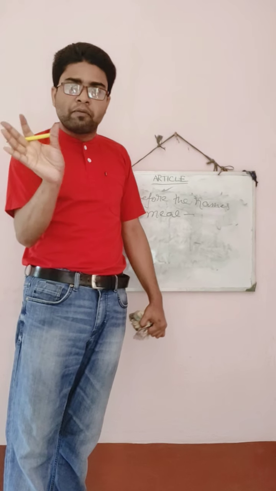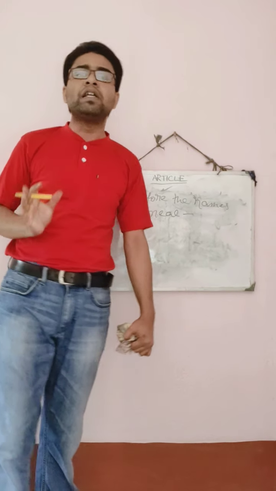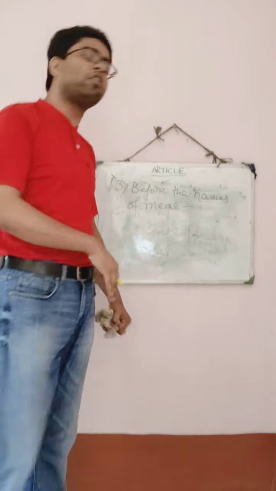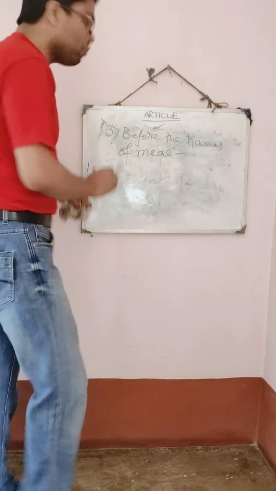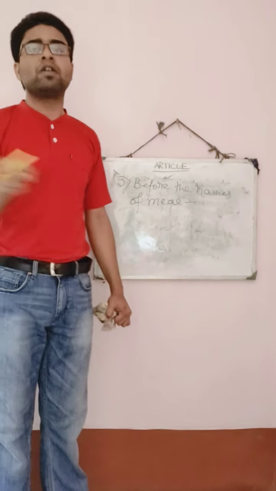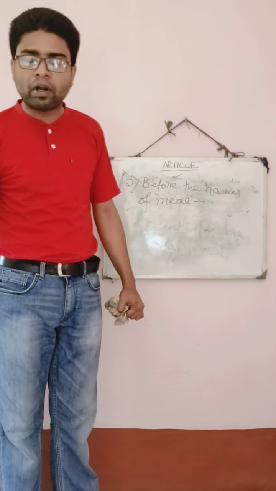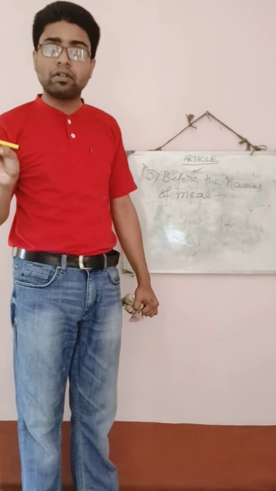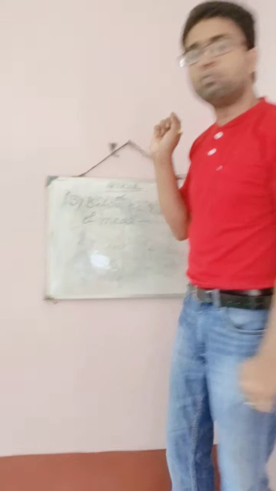So before these names of meals, the article is not used. So we should not say the dinner, the breakfast, the supper, the lunch. Here the article the will not be put.